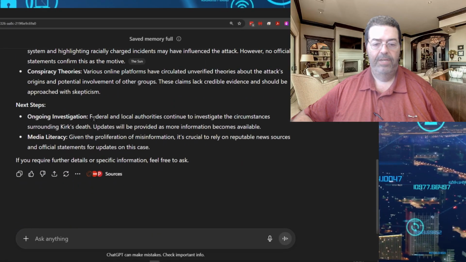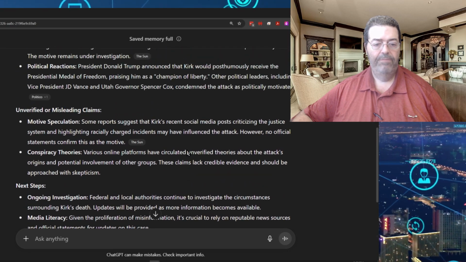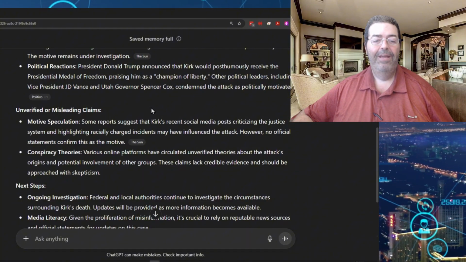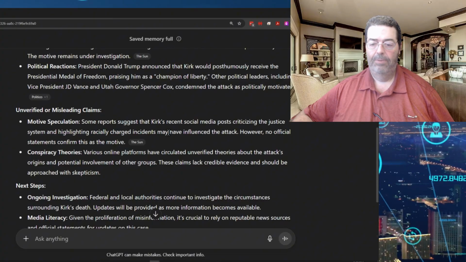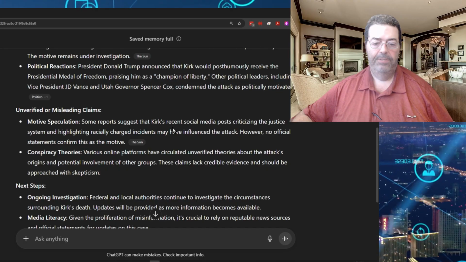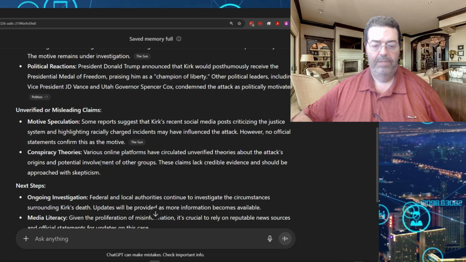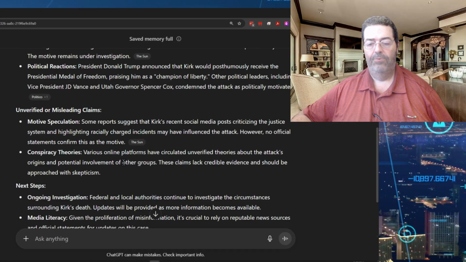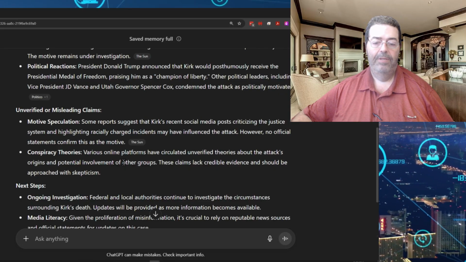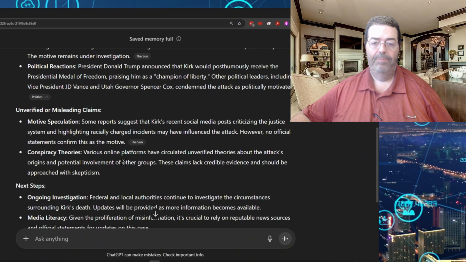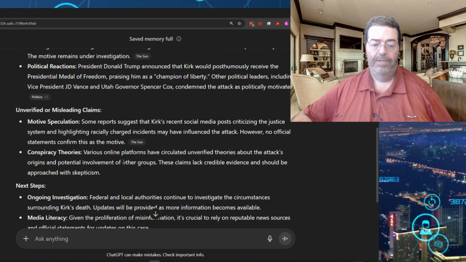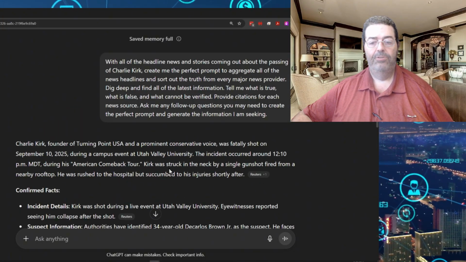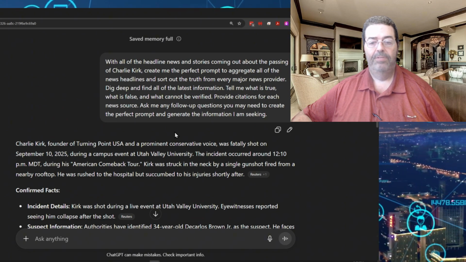It's the ongoing investigation, media literacy, and if there's anything in here unverified and misleading. The unverified part, which is the important part to me: motive speculations. So the motive is recent social media posts, conspiracy theories, and the attacker's origins are unverified so far. I've seen two options. One was someone who was in the crowd celebrating fired a pistol or fired a weapon, and that's what killed him, or he had a political enemy that was the one who did the deed. So anyway, this is a short, easy prompt generation tutorial to get you started on your path towards creating prompts that get you the truth that matters.